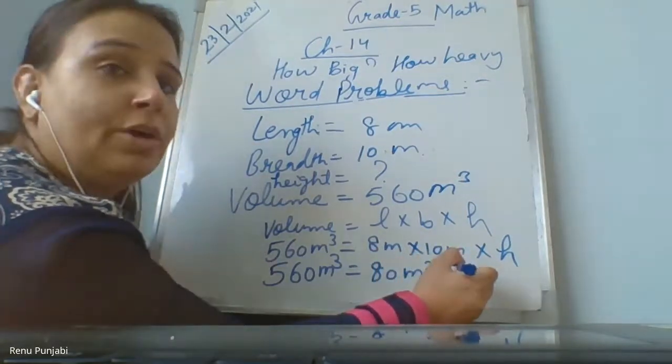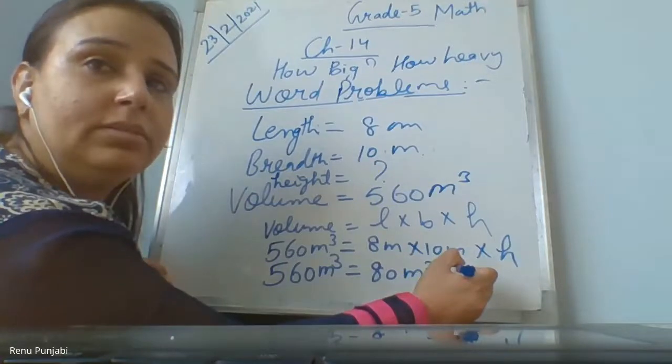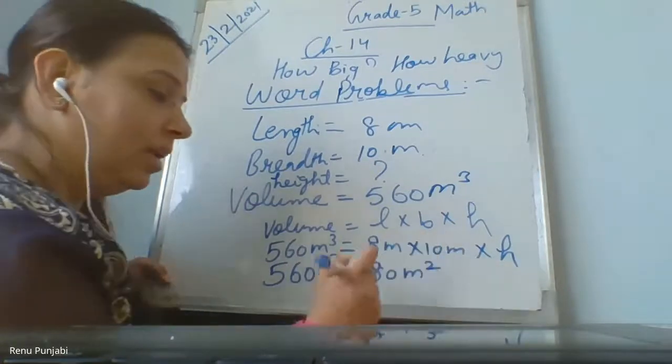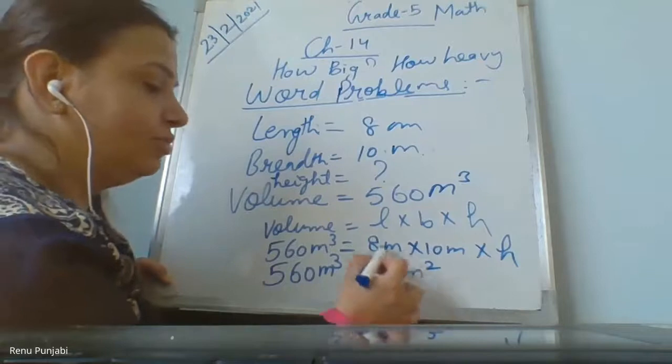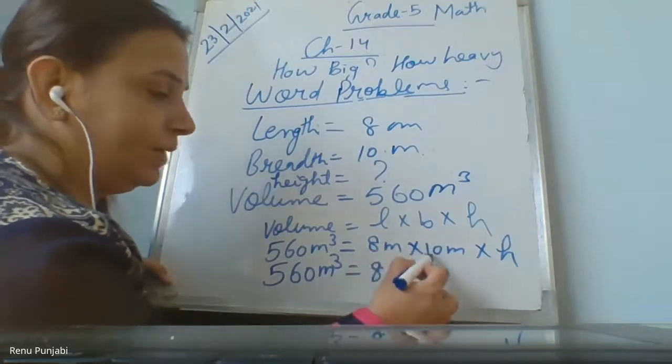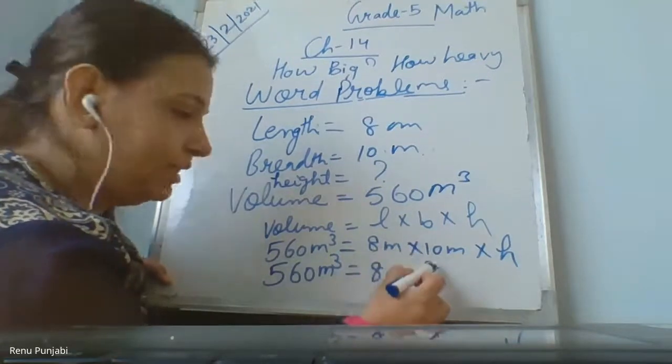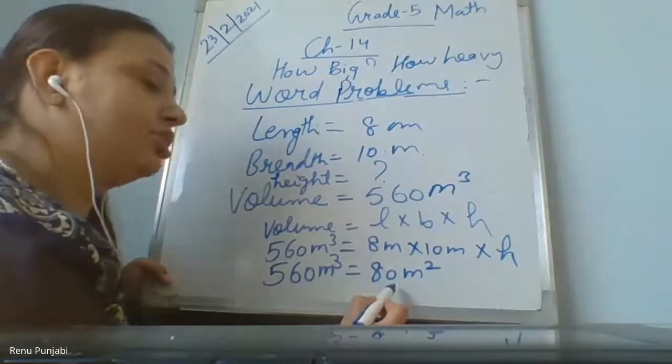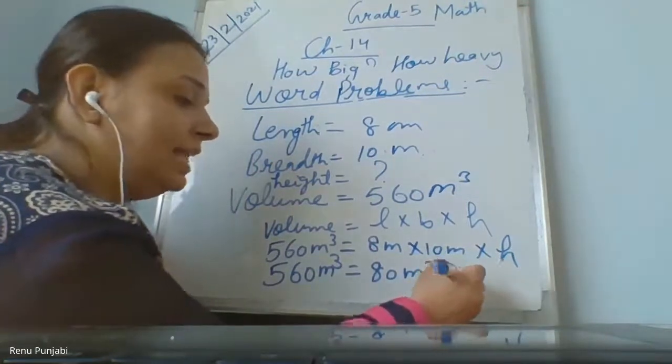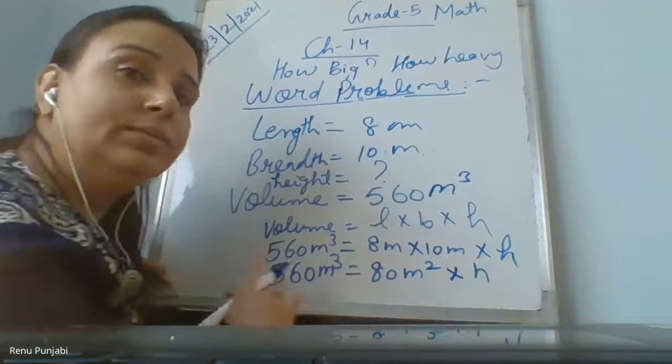Don't unmute your mic, please. Here it will be meter square because you are multiplying two values, length into breadth, and it will be 80 meter square. Again a multiply sign and the h will come alone.